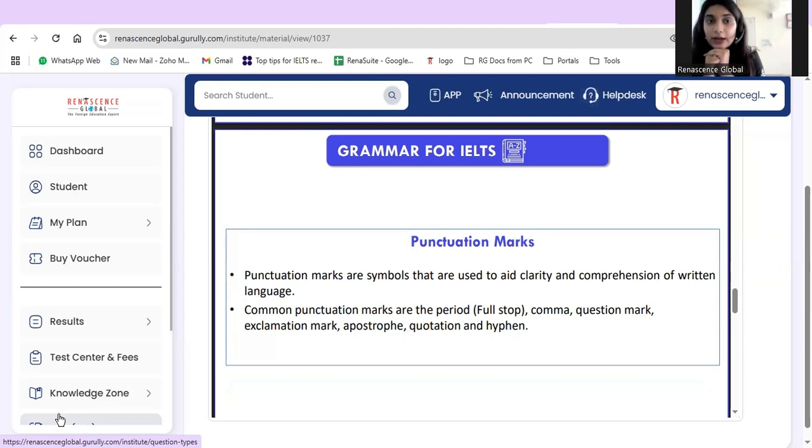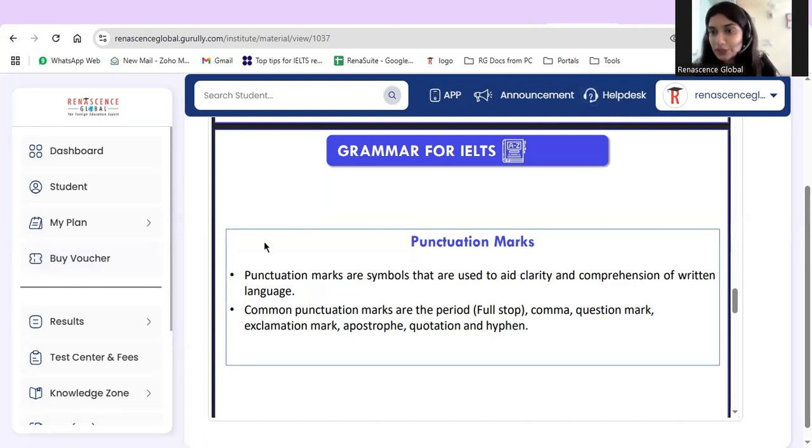When we are speaking, because of tonality and everything, punctuation marks are somehow audible. But in writing, punctuation marks are the most significant aspect, because if correct punctuation marks are not there, we don't know where our sentence is going, or whether all the sentences are connected, or we are talking about different situations, or what's going on in the writing, right? So make sure that we are using the right punctuation marks.